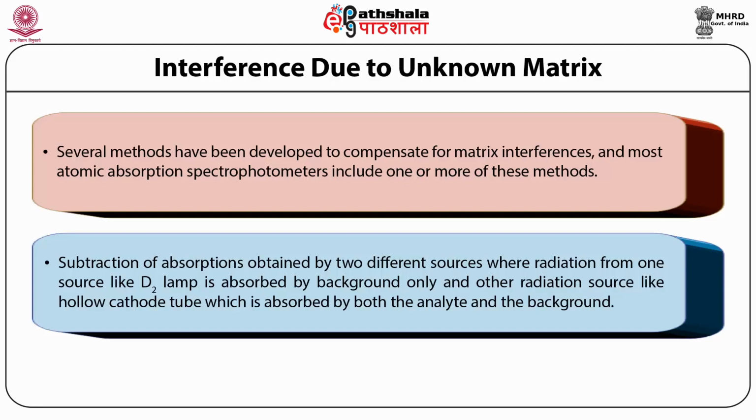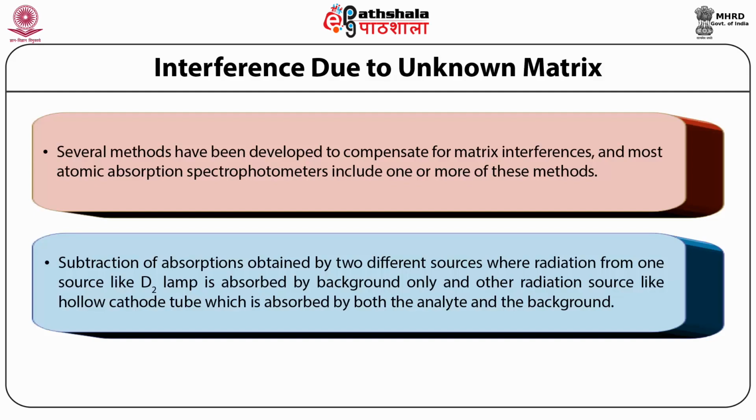That means the matrix absorbs the deuterium lamp radiation, but not the analyte. Then the spectrum is recorded using a hollow cathode tube as the radiation source. In this case, the absorption will be by both the analyte and the background.